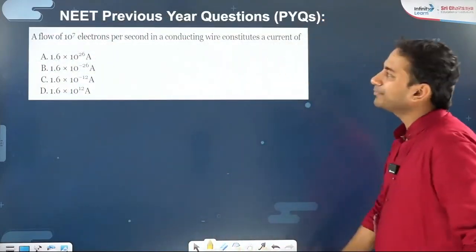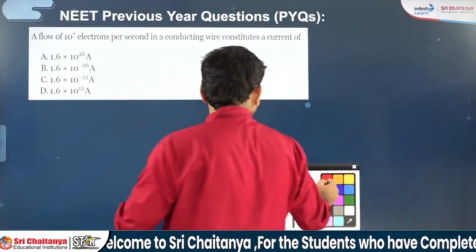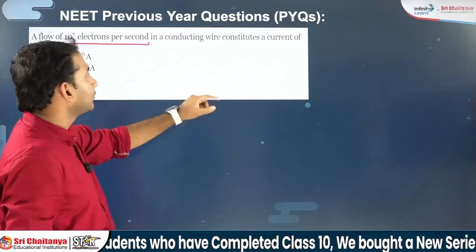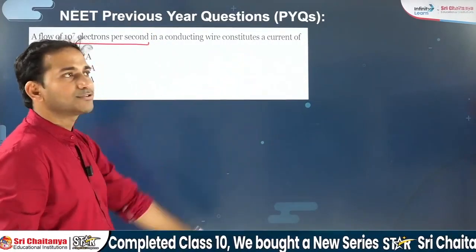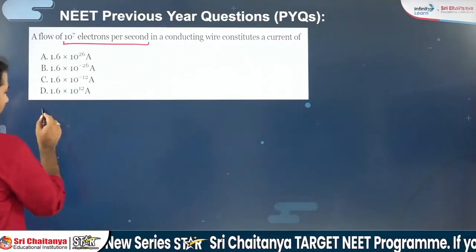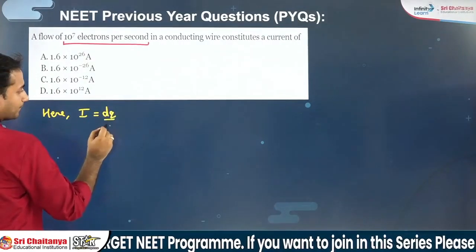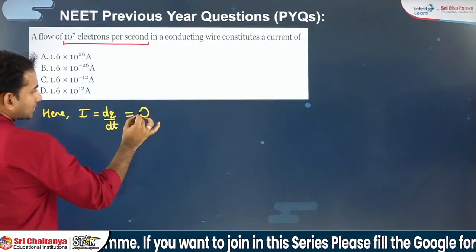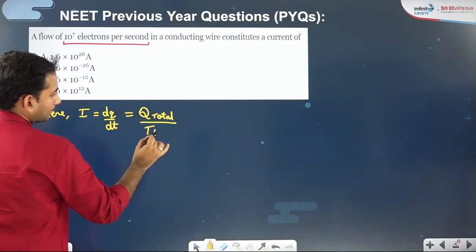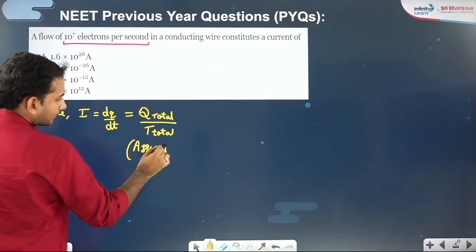So that's a NEET PYQ. A flow of 10 to the power 7 electrons per second. See, 10 to the power 7 electrons per second, meaning the number of electrons per second is given to you in a conducting wire, constitutes a current of. So I will say here I is equal to dq by dt, and that can be written as q total by t total, assuming that current is constant.